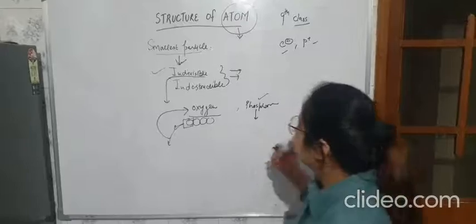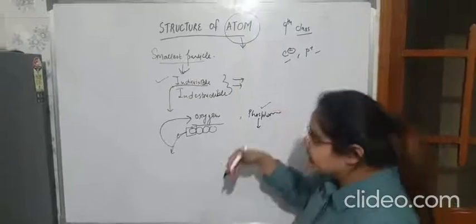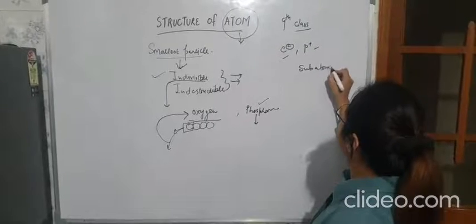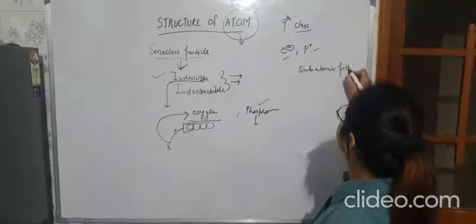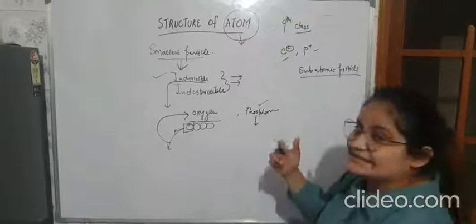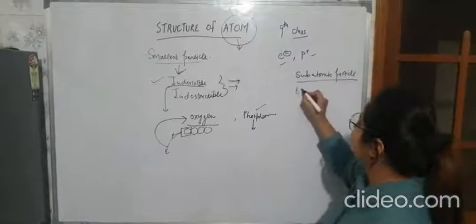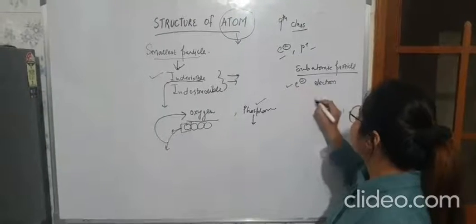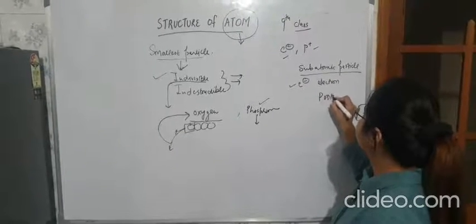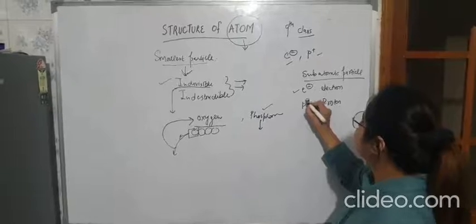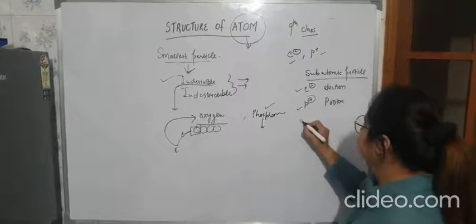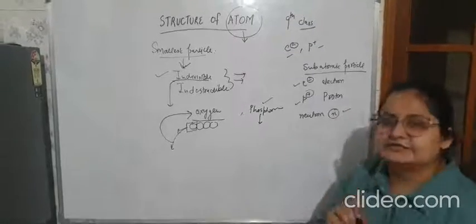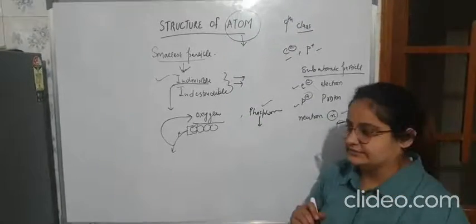Now the further part is the subatomic particles which are present inside the atom. Subatomic particles means those present inside the atom, like there is the presence of electron which has negative charge, presence of proton which has positive charge, and there is neutron also which is neutral. So these are the subatomic particles.